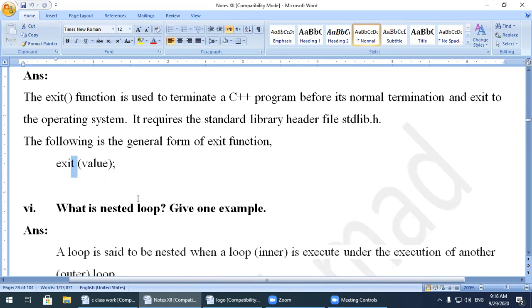To understand the nested loop, it is better to understand what a loop is.